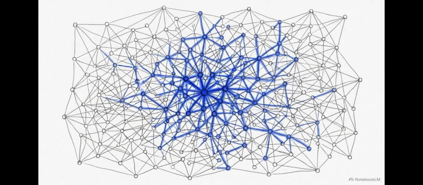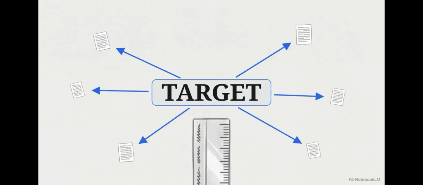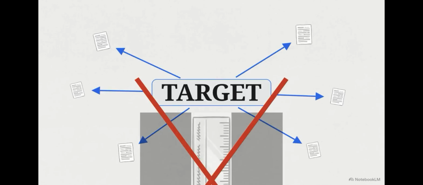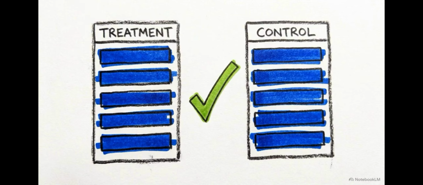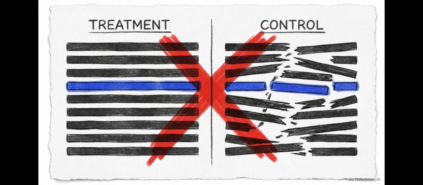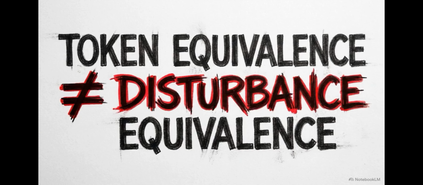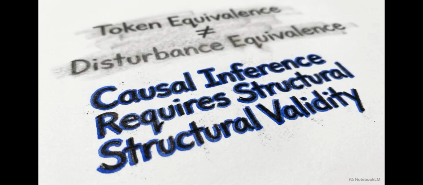These results align with the theory that linguistic properties are relationally determined. A word is defined by its role in the surrounding discourse, not just its local syntax or length. In this study, a control edit matched the treatment exactly in token burden and slot type, yet failed to match the actual disturbance introduced by the intervention. The findings show that for linguistic interventions, a control can match a treatment in token burden while remaining structurally unequal in its disturbance profile. The Stage 2A results demonstrate that surface-level manipulation checks can be insufficient for causal inference.